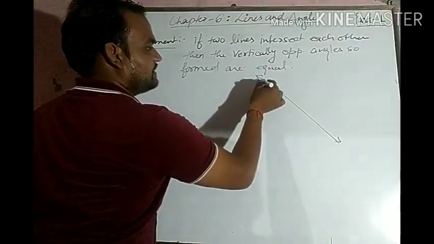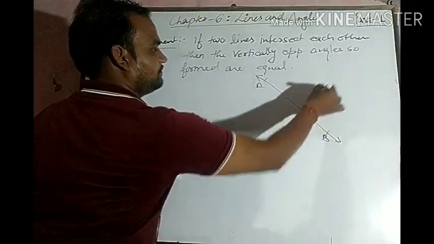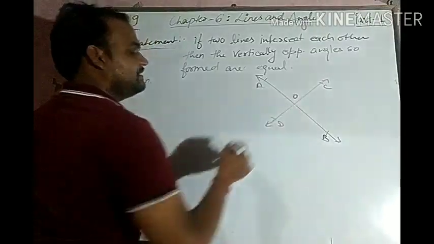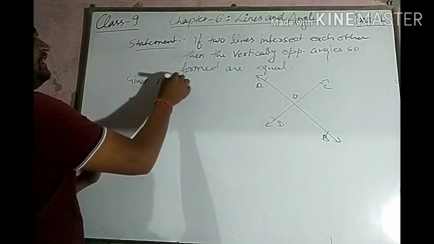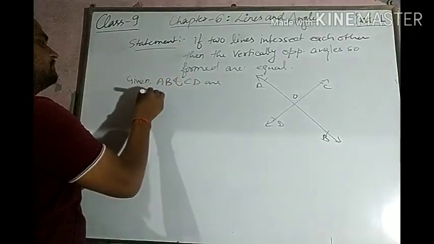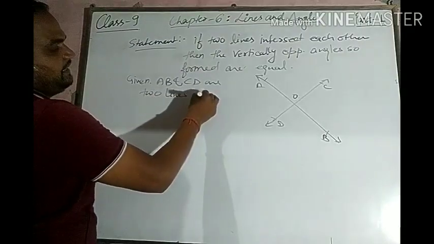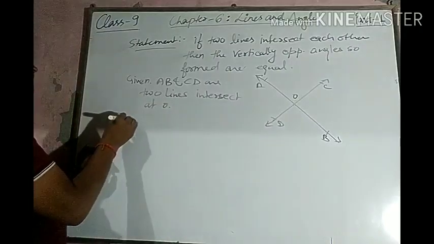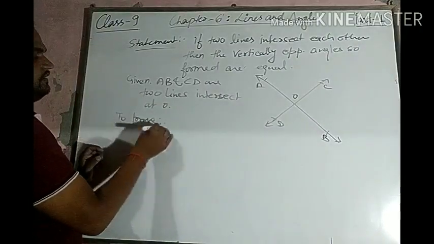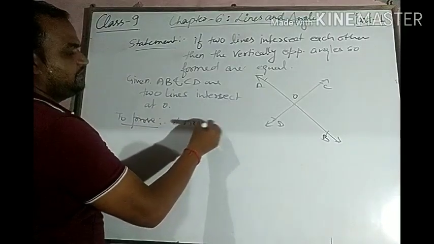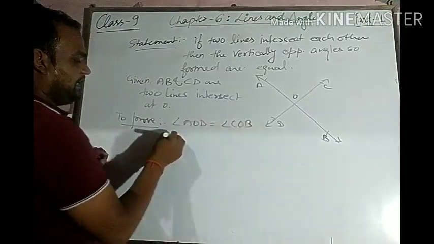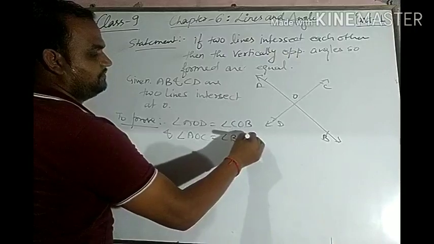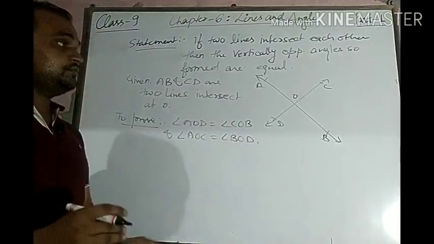Two lines, we take two lines AB and CD, and these intersect at O. AB and CD are two lines intersecting at O. To prove, what do we have to do in proof? Angle AOD is equal to angle COD and angle AOC is equal to angle BOD. These two points we have to prove.